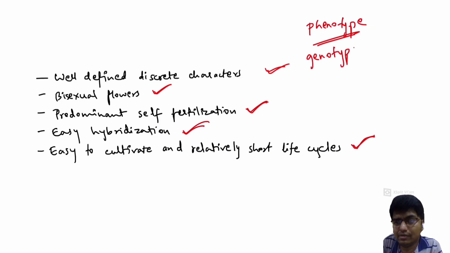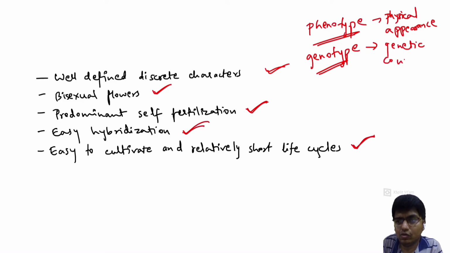Genotype is the genetic constitution. Phenotype is the physical appearance, or characters, and genotype is the genetic constitution. Then genes: we know genes are the unit of heredity, like tall and short.